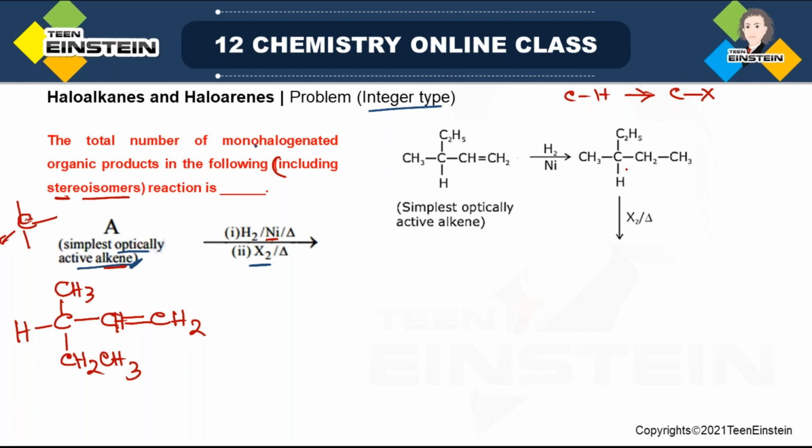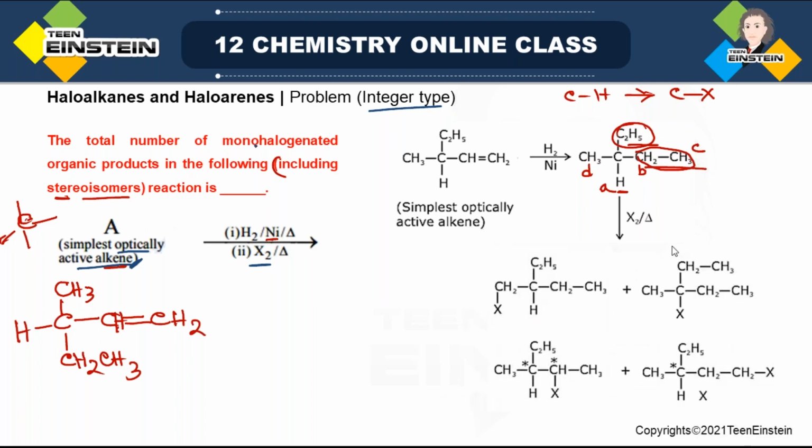So this is one hydrogen which is in a different chemical environment. How many different types of chemical environment are actually present, that we have to see. So this is one each. Then there are two ethyl groups. So you can consider any of these ethyl groups. So suppose this is hydrogen number A, this is B, this is C, and this is D. That means total 4 types of carbon hydrogen bonds are there. These two are the same group, so if you put another B and C, it is actually the same thing, right? Now we will see the structures.